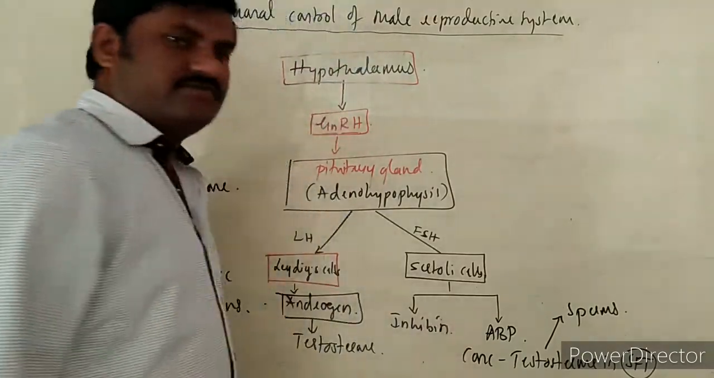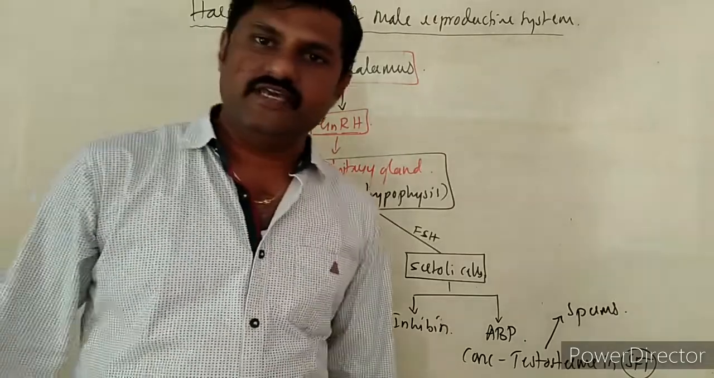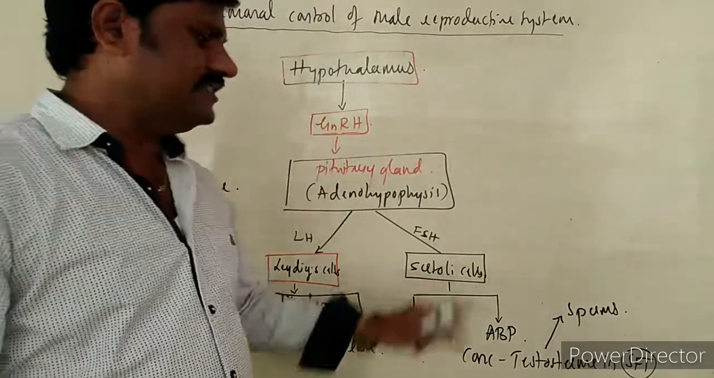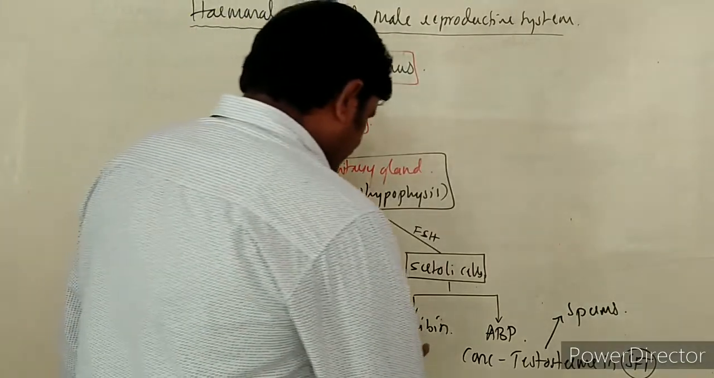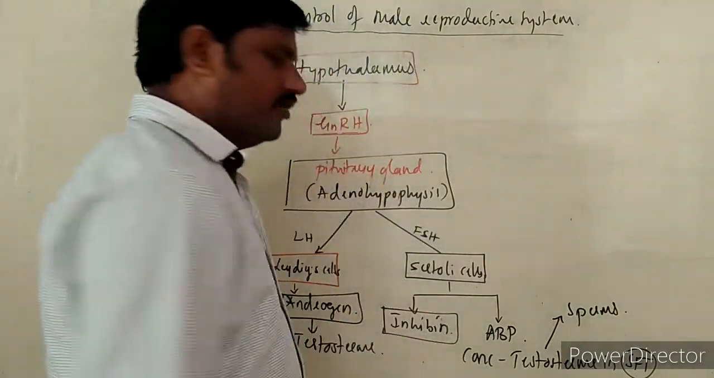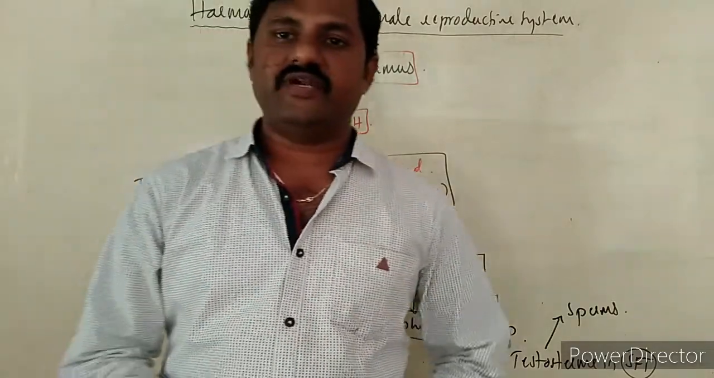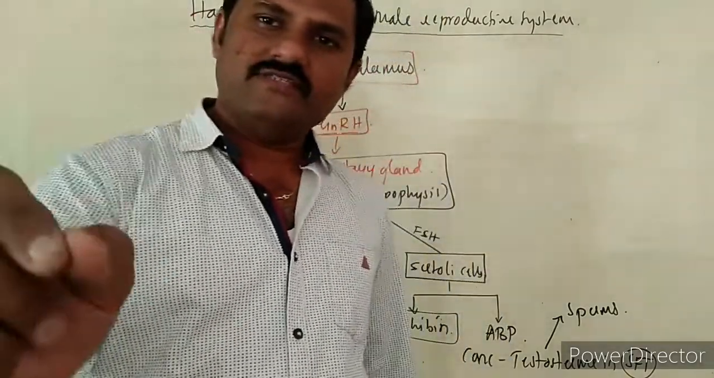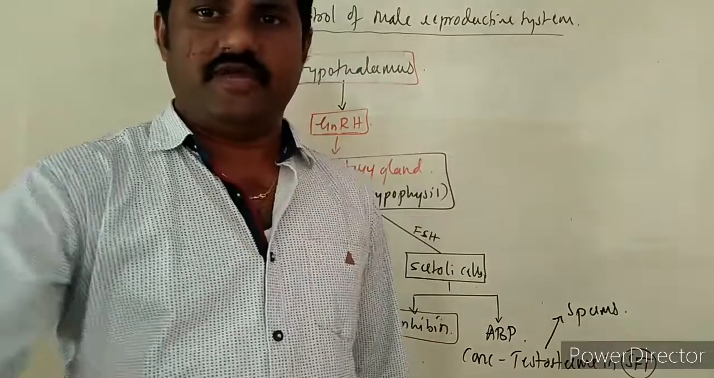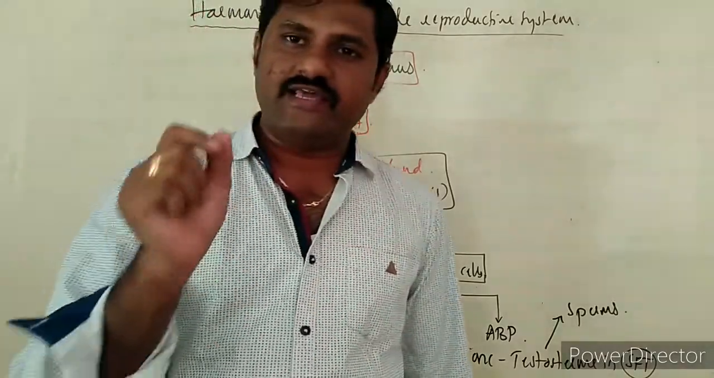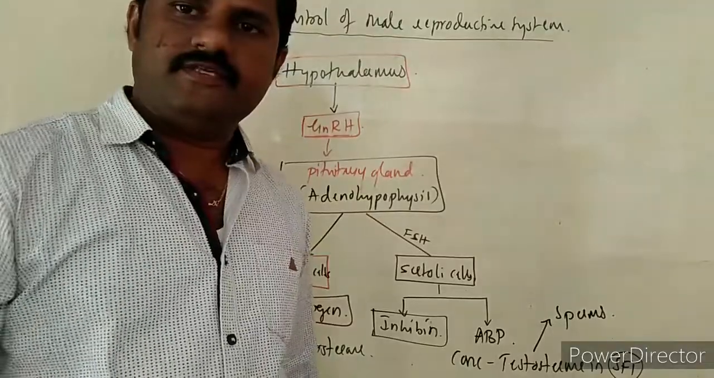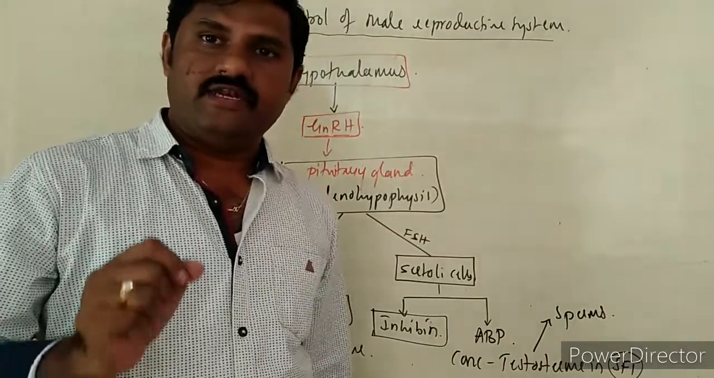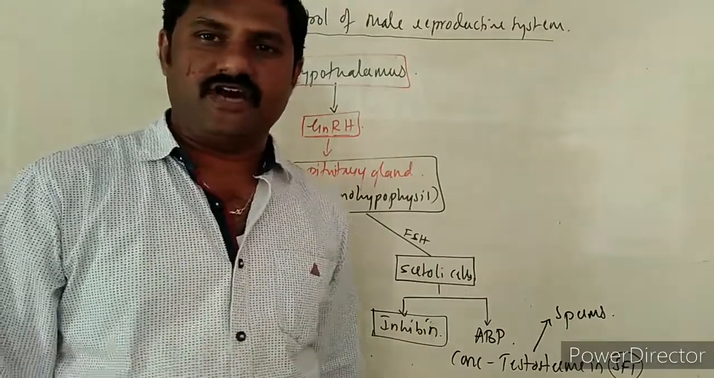Inhibin is one of the protein hormones released by the Sertoli cells, and this is the major protein hormone that inhibits one of the functions. What is the major function it inhibits? Already I had explained in the last video. Do you remember it? This inhibits the production of the FSH hormone.